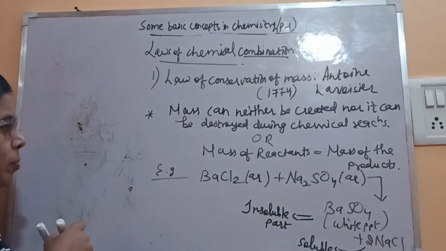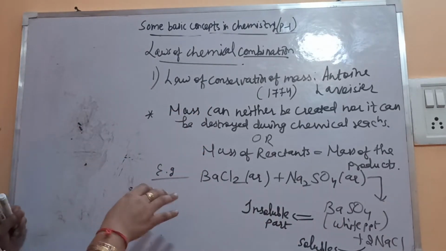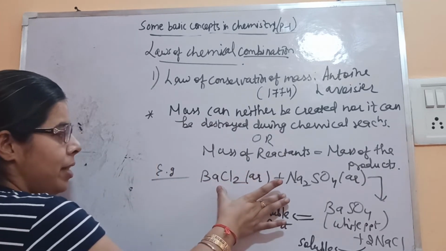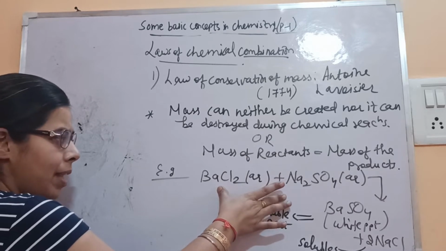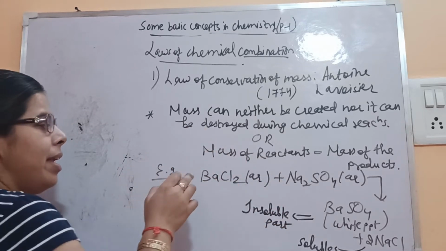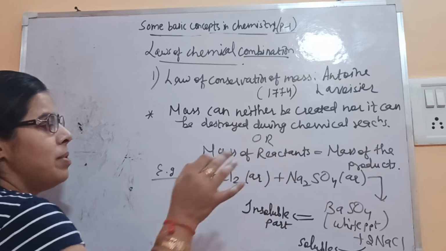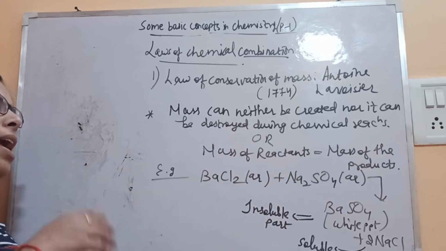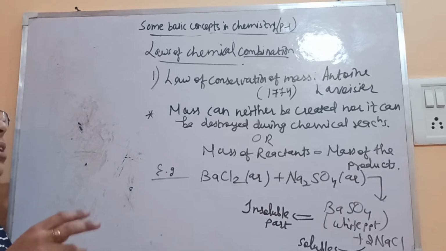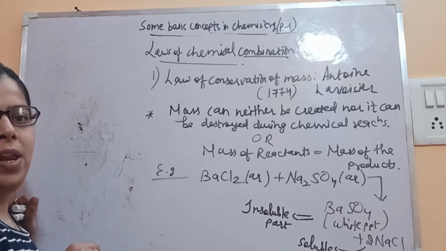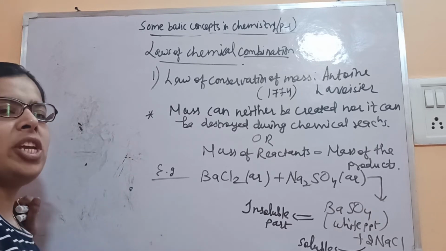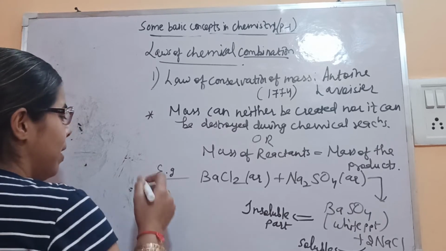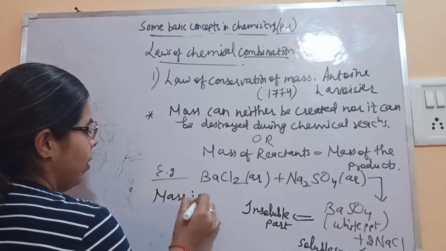Okay. So what has been observed during the reaction? This experiment was carried out. Initially they had these two solutions in two test tubes and weighed the barium chloride and sodium sulfate, and after the reaction, when precipitation had taken place, they weighed the solution again. Then they found that the mass is equal. It means during the reaction there is no change in the mass of the reactants as well as the products. So mass is conserved.